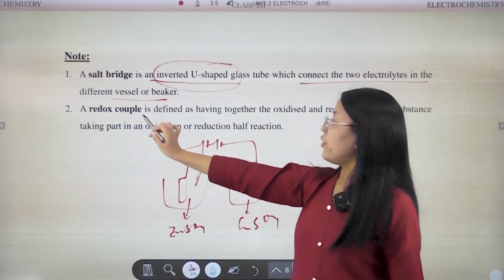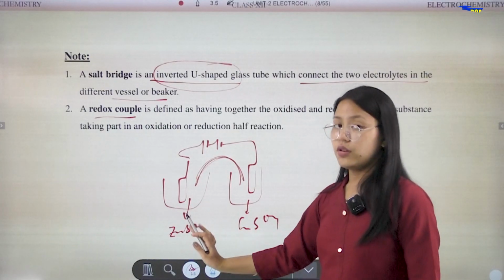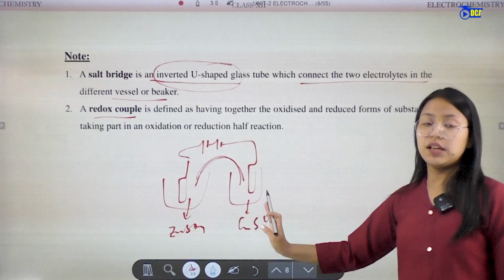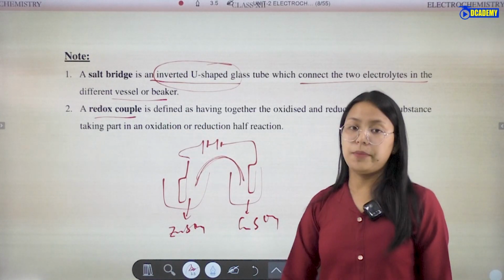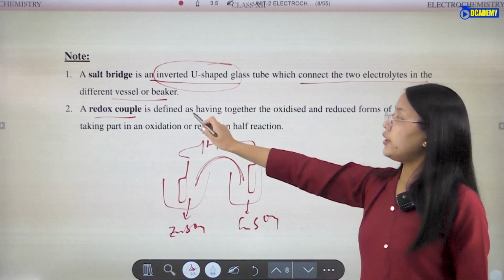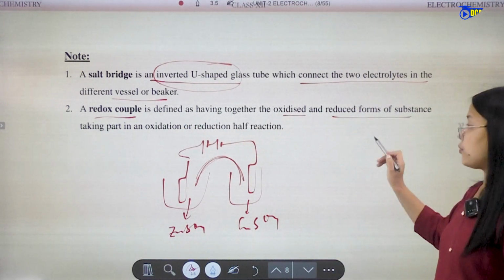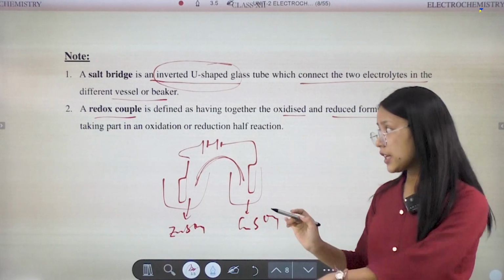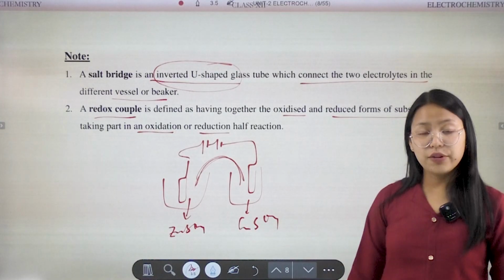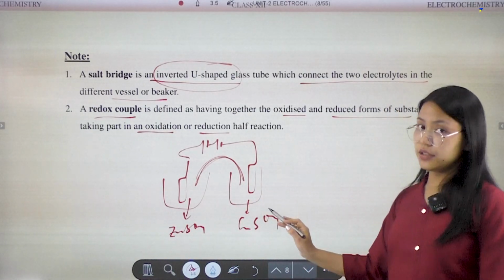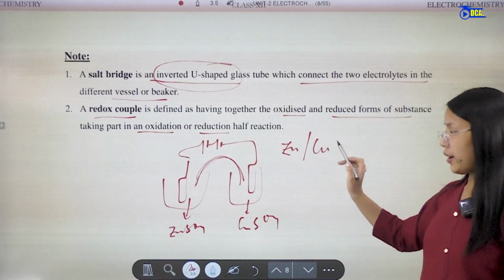Okay, now the redox couple. This one is the oxidation half cell and this one is the reduction half cell. A redox couple is defined as having together the oxidized and reduced forms of substances taking part in the oxidation and reduction half cells.